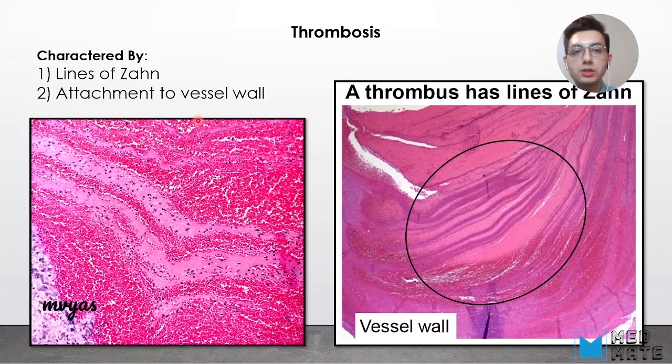Now, the question that may arise here is how do we recognize whether these thrombus were formed pathologically or formed post-mortem? One of the ways you can locate that is with lines of Zahn, and these lines of Zahn are basically when we have lines of red blood cells and then we have lines of fibrin.